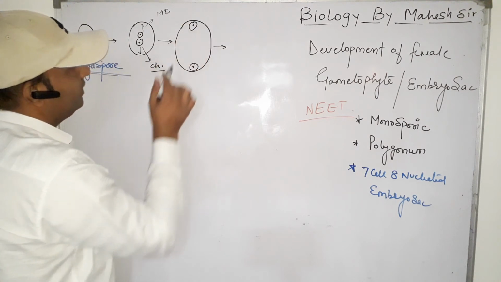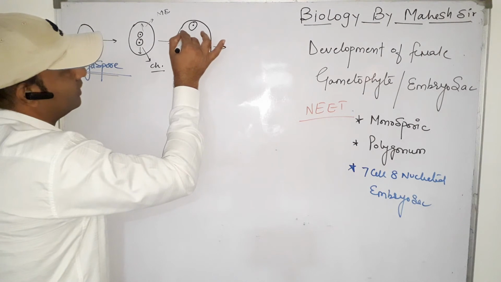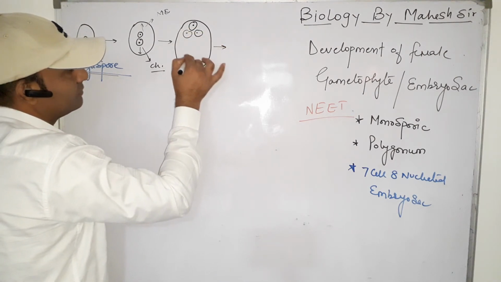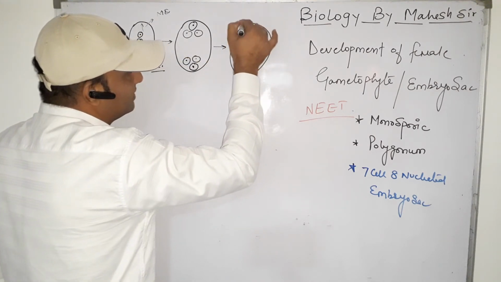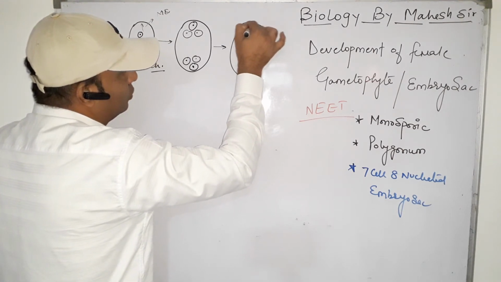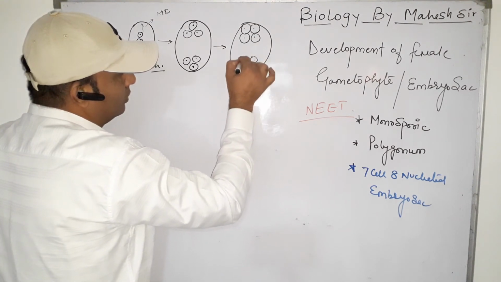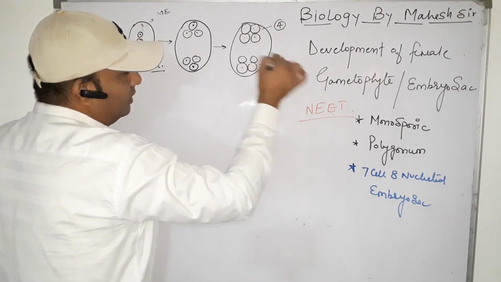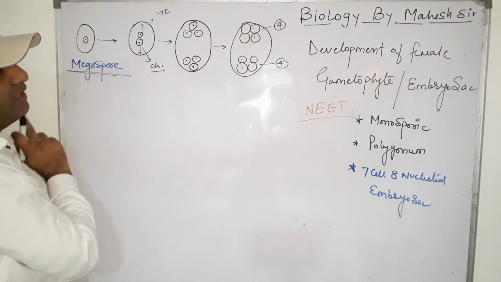Now after moving to the opposite poles, they divide again and produce a total of 4 nuclei, and in the final stage it produces a total of 8, 4 at the micropyle end and 4 at the chalaza end. Total 8 nuclei by 3 nuclear divisions.